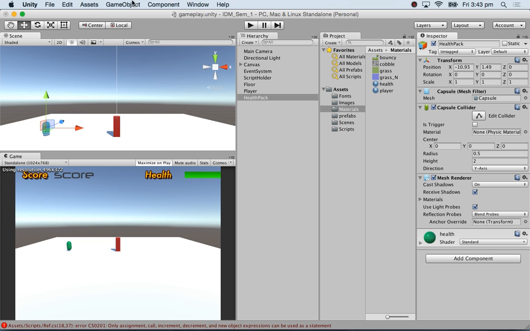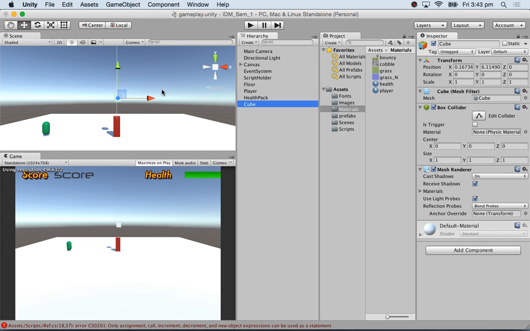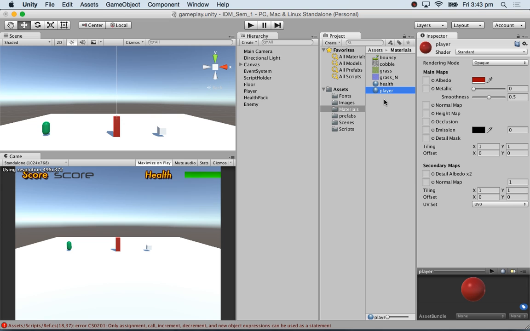I'm also going to create another object, a cube. I'm going to call this guy enemy. Now in my script, it's not the name that I will be referring to. I'll be referring to the tag. So have a look at this. You see the tag is untagged. But I'll just give the enemy also.